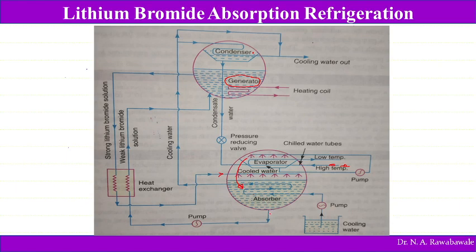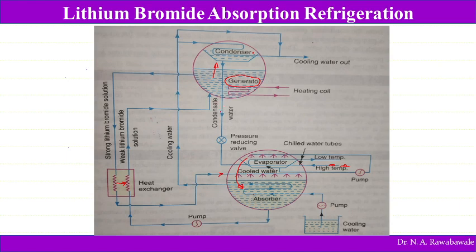So this weak solution is passed with the help of a pump into this heat exchanger, where it gains heat from this strong solution, and then the weak solution is passed into this generator, where heat is supplied with the help of a heating coil. When heat is supplied using a heating coil, this water gets evaporated. So this water passes into this condenser, and the strong solution of lithium bromide is again